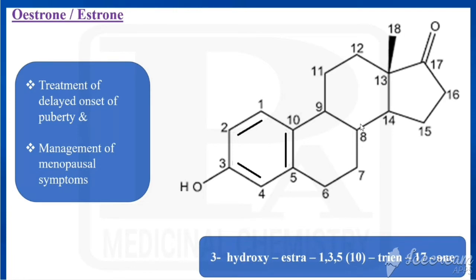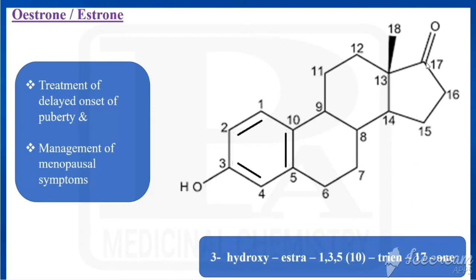Now we'll see the chemical name. What is the parent? That is called estrane. In the estrane, it has 3 double bonds, so estratriene, where the double bonds are between 1, 2, 3, 4, 5, 10. If it is continuous, we have to write only the first number. So estra-1,3,5(10)-triene. That is the parent.